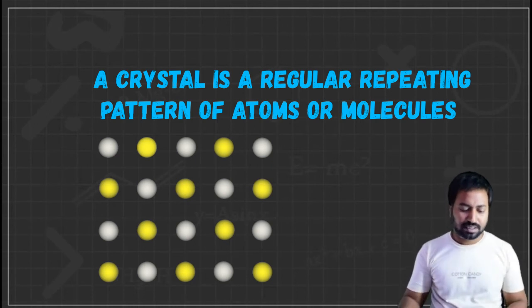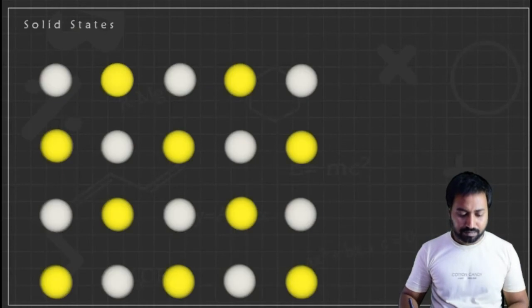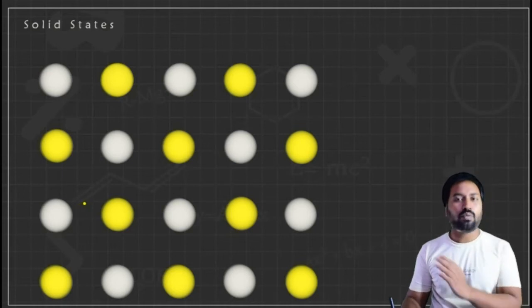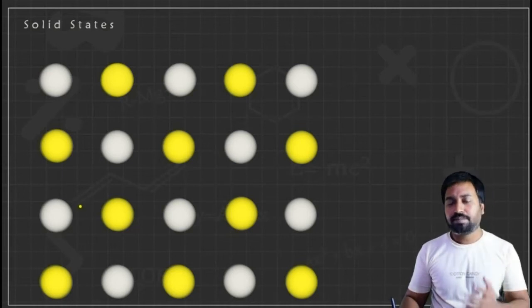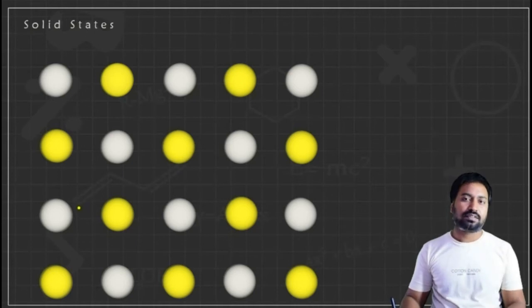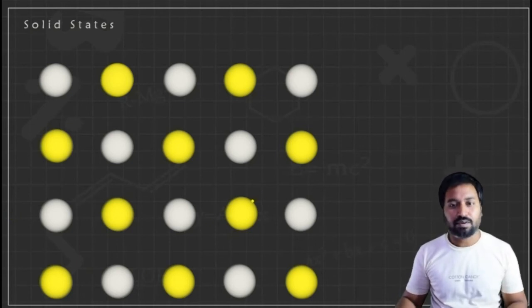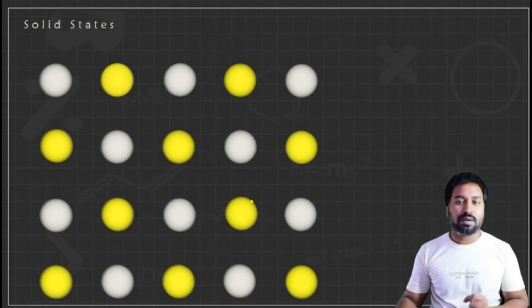Here in the diagram, I have perfectly arranged particles. This is only a one-dimensional picture, but the arrangement of particles includes three dimensions. I can't show that here, so I have taken only a one-dimensional structure. You can see that the particles are arranged very systematically. This regular pattern of arrangement makes crystals behave in a unique, different way.